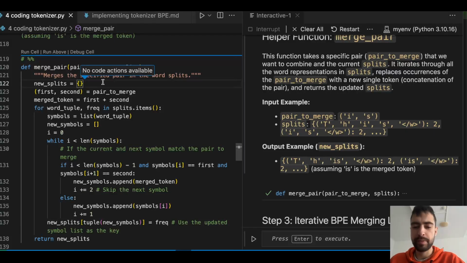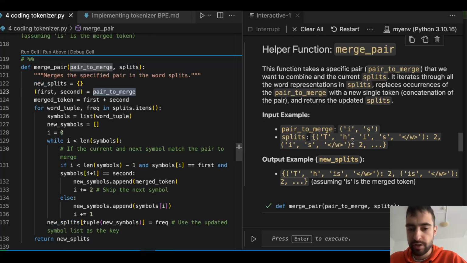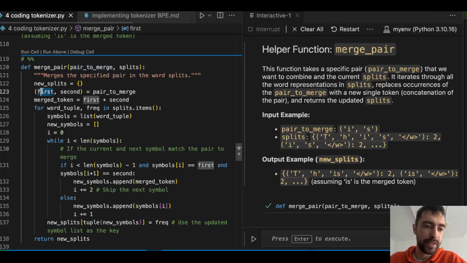Well, this code is going to be pretty similar, so I think we can go a bit faster here. New dictionary. We have the pair to merge. We split it into I and S, so the first will be I, the second will be S. Merge token, we just concatenate those two strings.